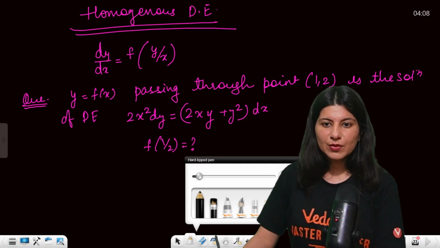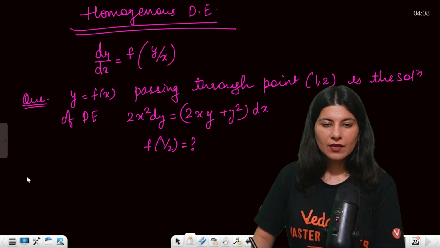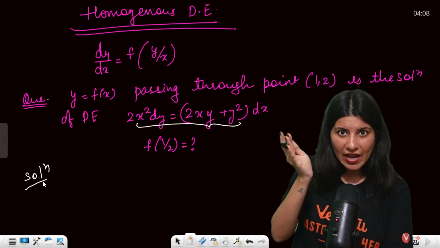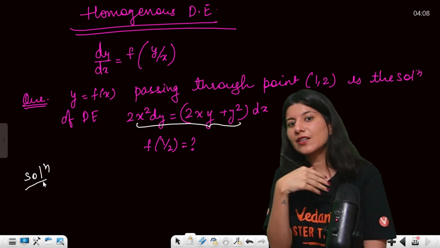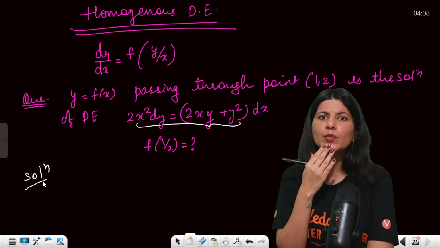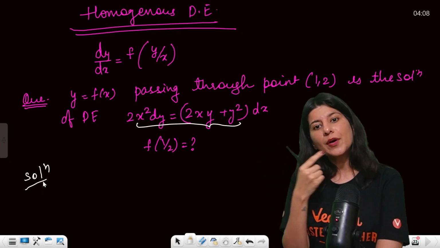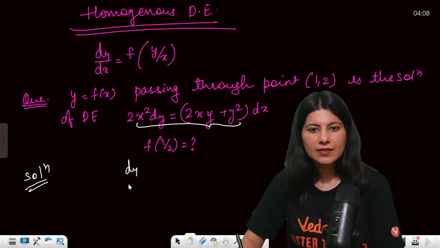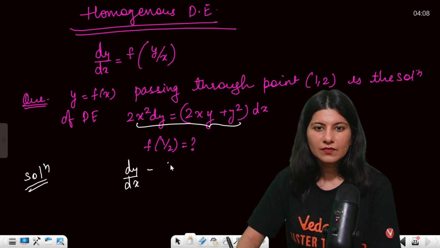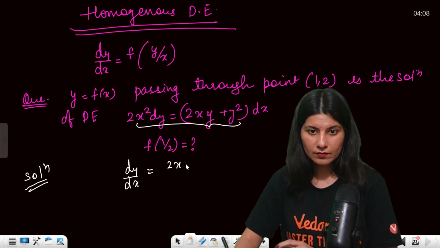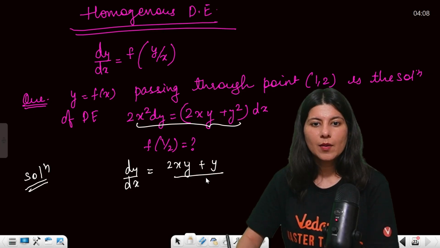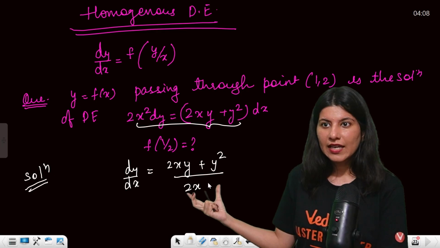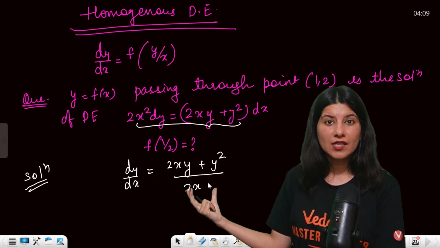Now, if you see this differential equation, what will you do? Try separating the variables, so that the x terms are on the left hand side and the y terms on the right hand side. But if you try to do that, it won't happen. Then you think about dy by dx, which is (2xy plus y square) upon 2x square. Can you see dy by dx is not a function of x alone?